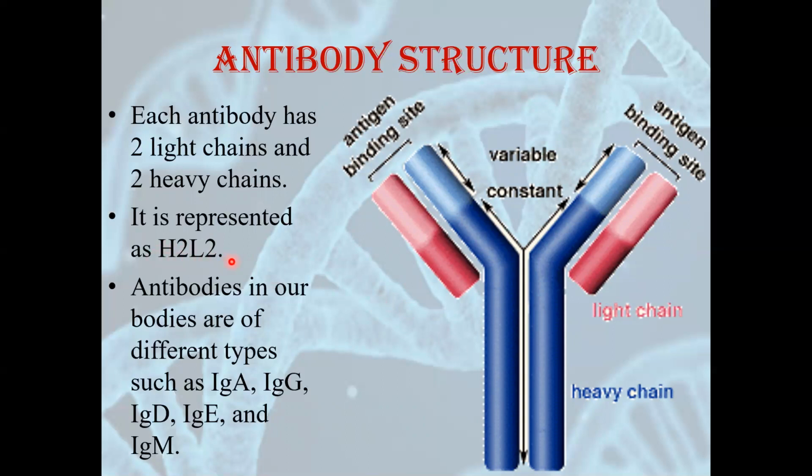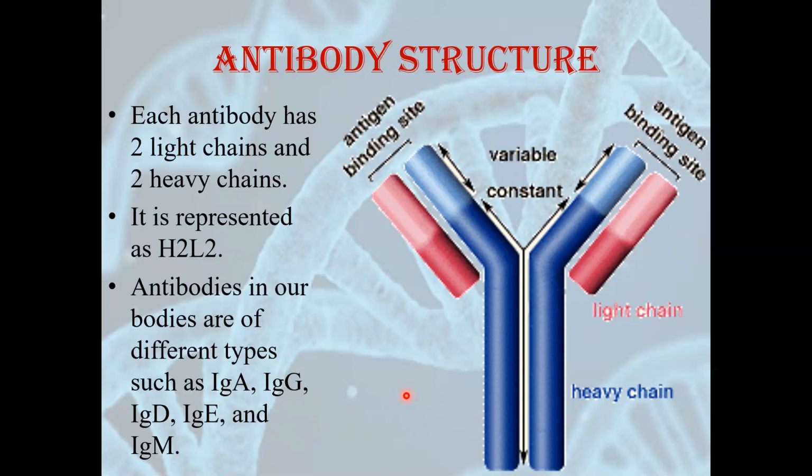There are 5 different types of antibodies in our body which are very important: IgA, IgG, IgD, IgE and IgM. What is this Ig? Ig stands for immunoglobulin. Now these 5 different types of antibodies have different roles in our body.